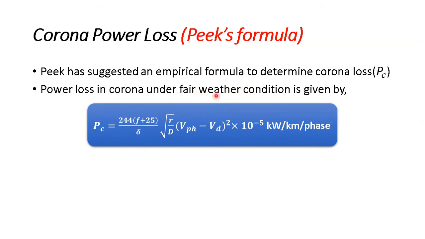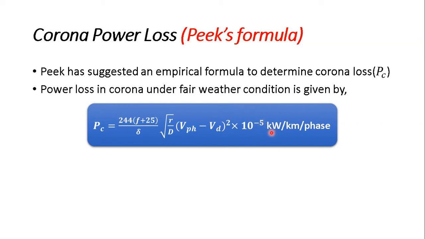In that case, Pc is equal to 244 into (f plus 25) divided by delta, multiplied by the square root of r divided by d, multiplied by (Vph minus Vd) squared, or we can say (E minus Ed) squared, multiplied by 10 raised to minus 5.